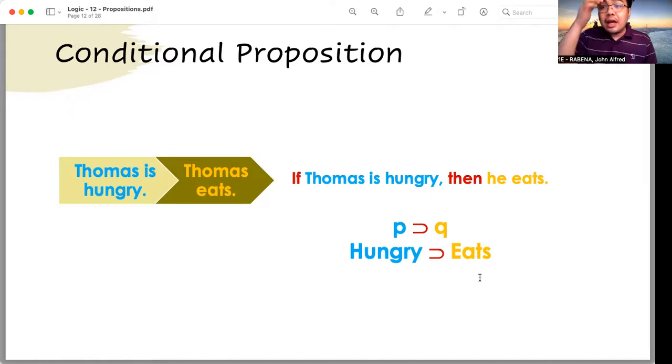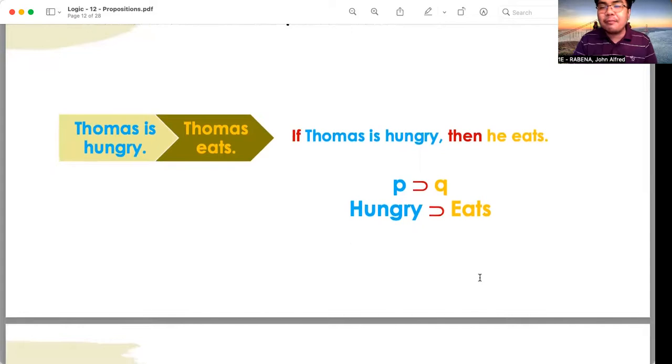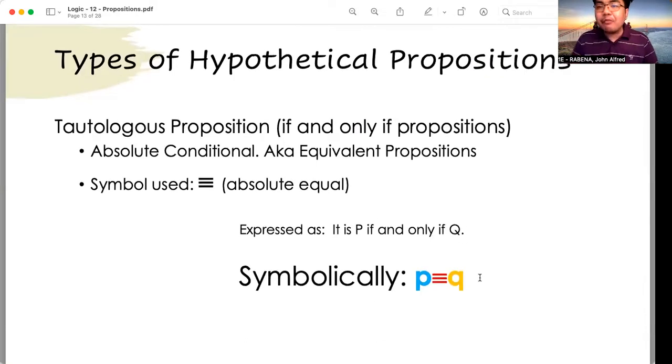Okay, those are examples of conditional propositions. Okay, that is very easy, no? For as long as you identify the keywords that is if then, you would be able to identify it as a conditional proposition. All right, and the last type of hypothetical proposition is what we call the tautologous proposition. What are tautologous propositions? These are propositions which are absolute conditional, or also known as equivalent propositions. No, they make use of the words if and only if.